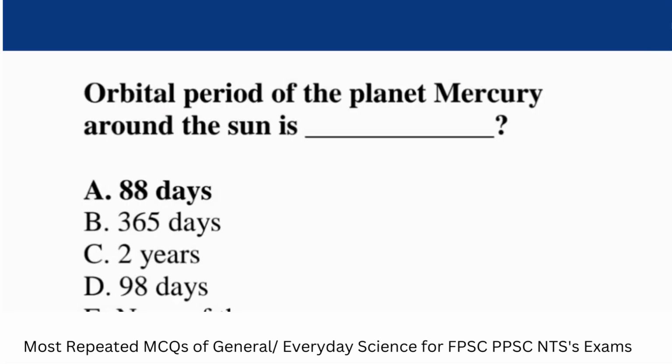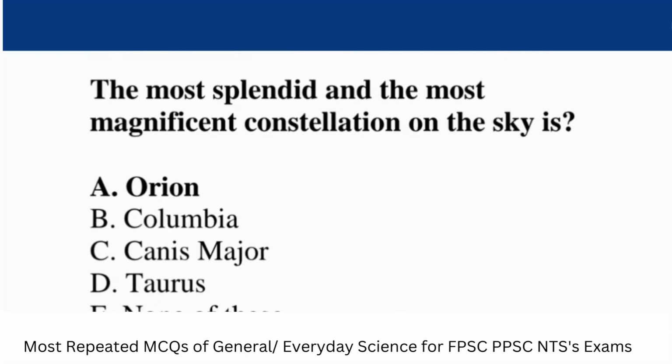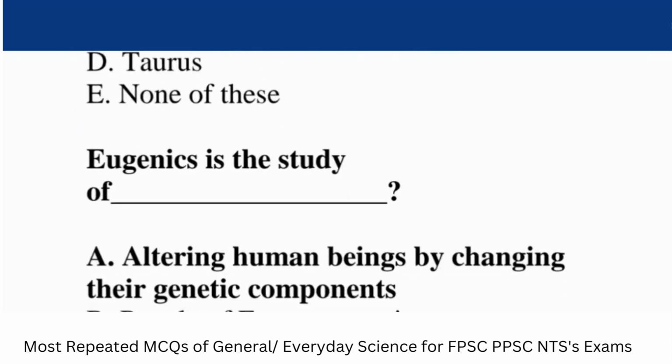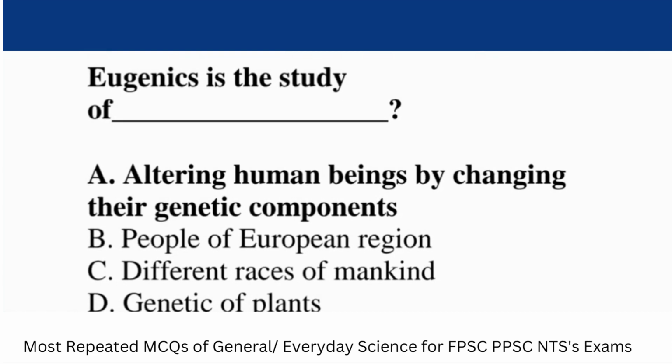Question: orbital period of planet Mercury around the sun is dash. Answer: 88 days. Question: the most splendid and the most magnificent constellation of the sky is? Answer: Orion. Question: eugenics is the study of dash. Answer: altering human beings by changing their genetic components.